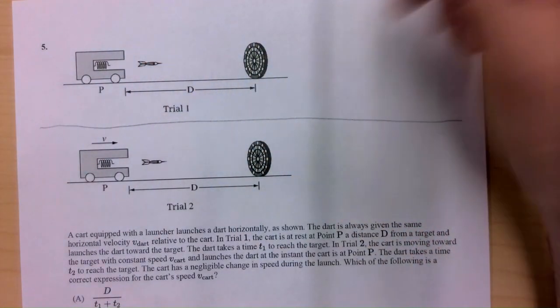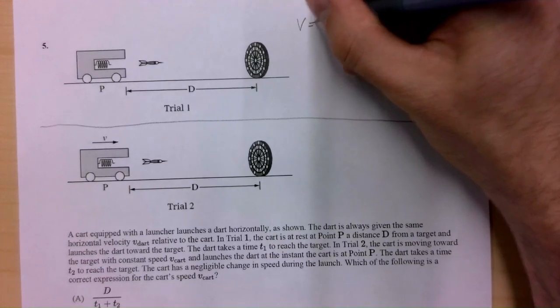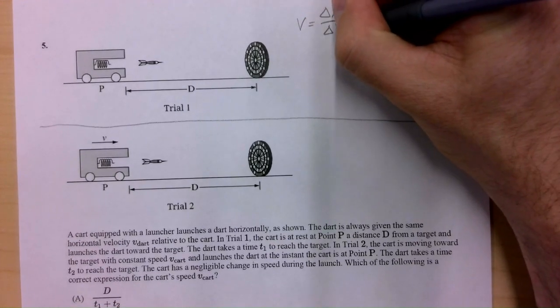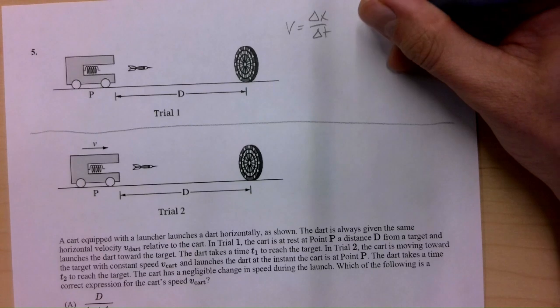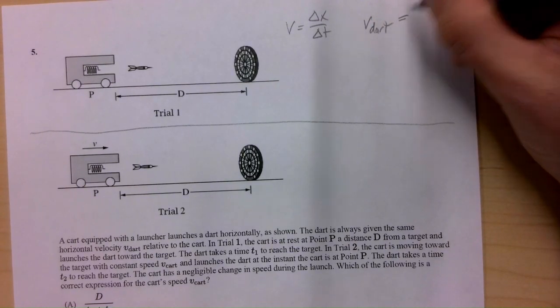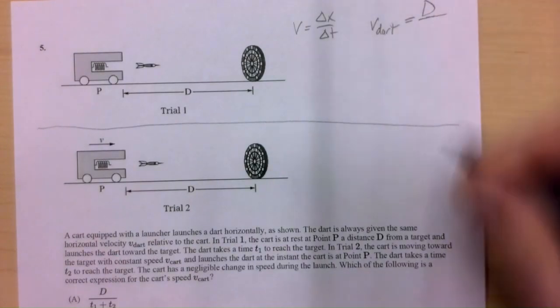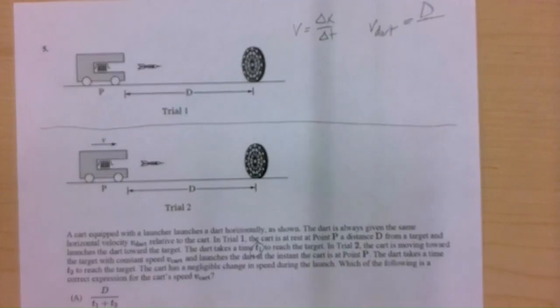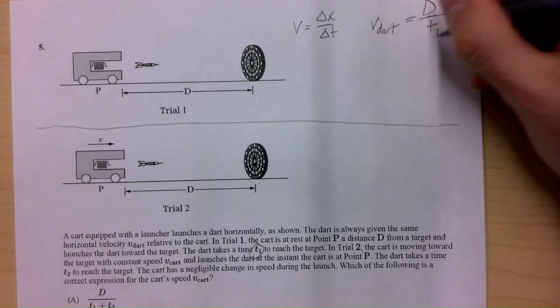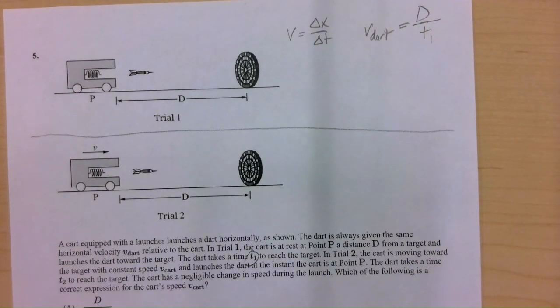And we're going to try and figure out how fast the dart goes. Well, the velocity of anything is the displacement over the time. So the velocity of the dart is how far it traveled, which is given as d, and we're given that it takes t1 for it to go this distance. So that's the speed of the dart in variables.